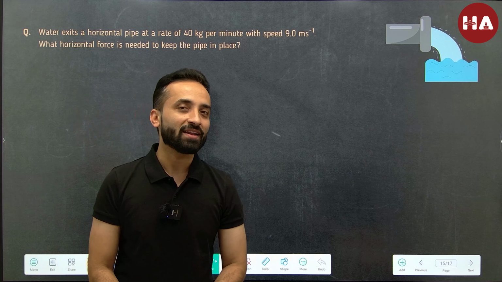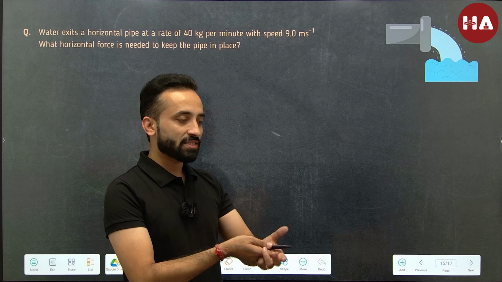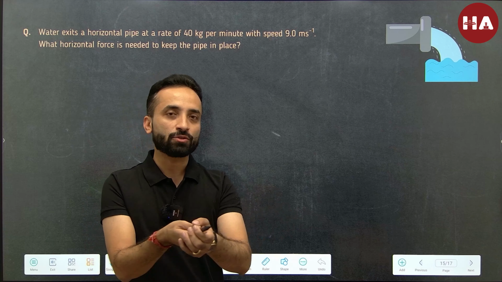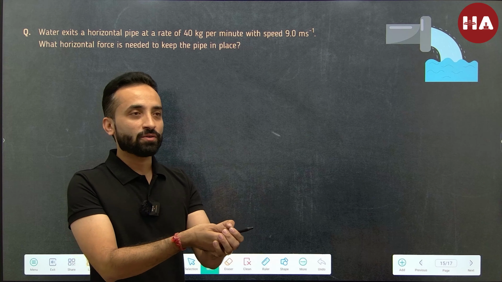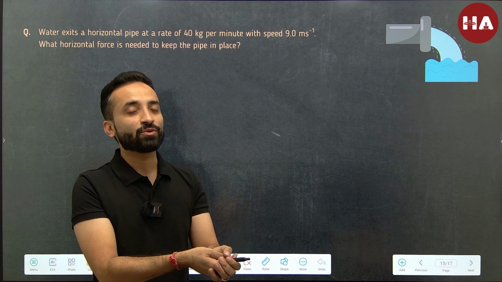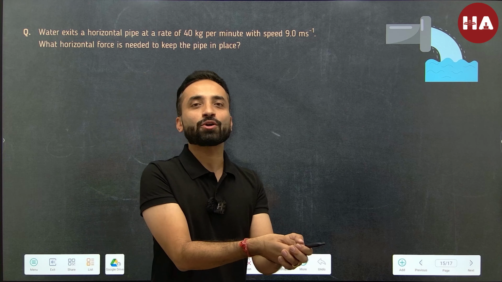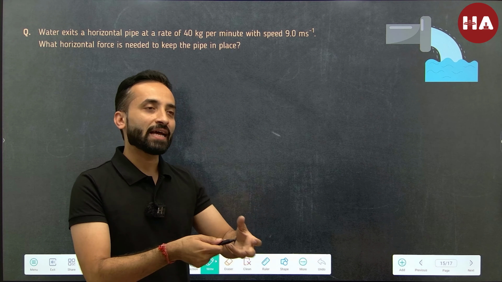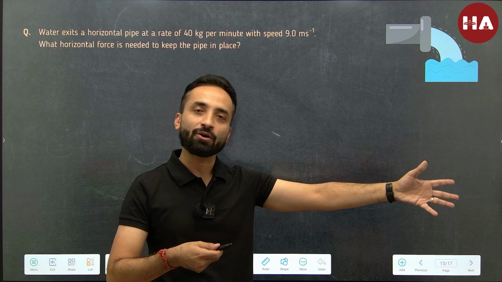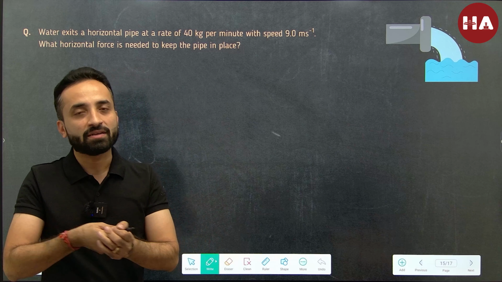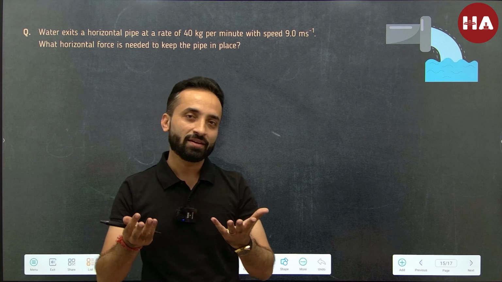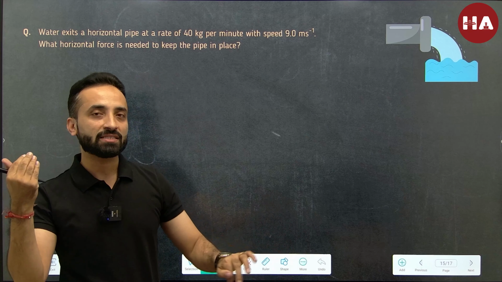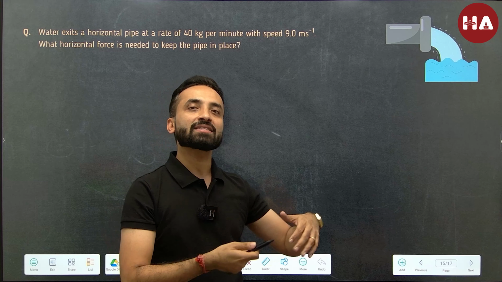Now think about another example. So let's say there is a hose and water is being thrown out of that hose. So you have seen firefighters doing that, and it's not easy to hold on to the pipe. In fact, you need 2 or more people to hold on to the pipe. That's because when the water is gushing out of the pipe, you get a reaction, isn't it? It's just like a rocket, how the gases eject and the rocket gets a forward push. Just like that, it's like a recoil.